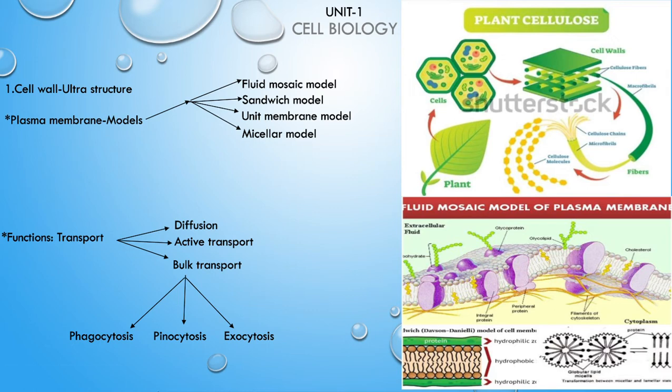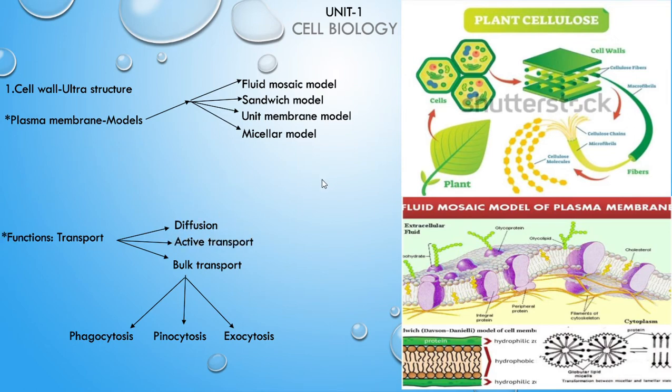The second is pinocytosis, also called cell drinking, because it is the cellular uptake of smaller particles or sometimes liquids, for example proteins. These two are under endocytosis, and exocytosis is also called cell vomiting, where extra things are discharged outside. These are the main functions of the plasma membrane.